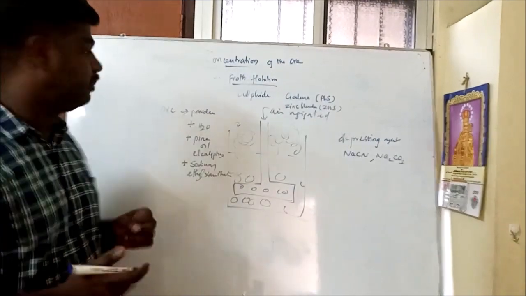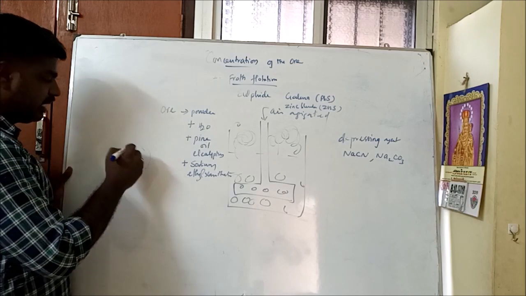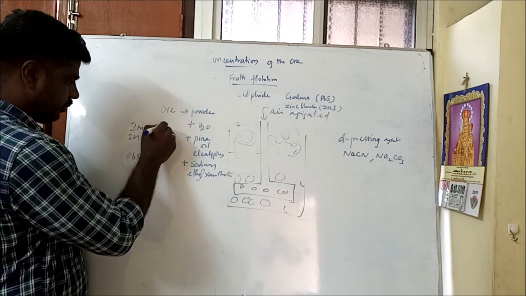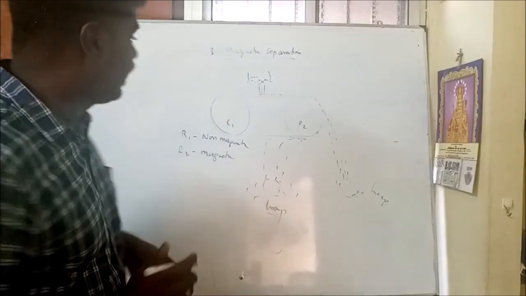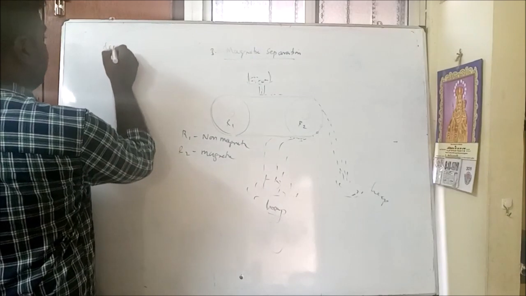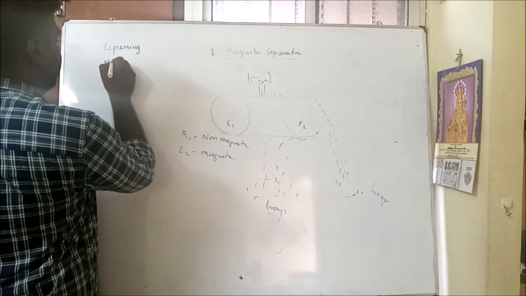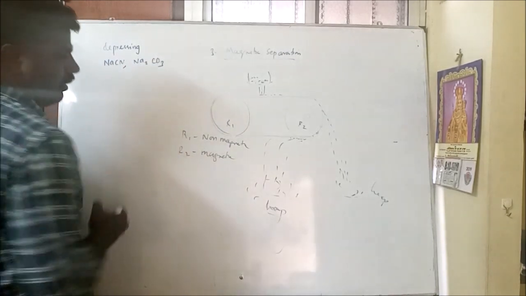For example, if you are going to concentrate galena, PbS, this PbS contains zinc sulfide as an impurity. So this is also a sulfide.